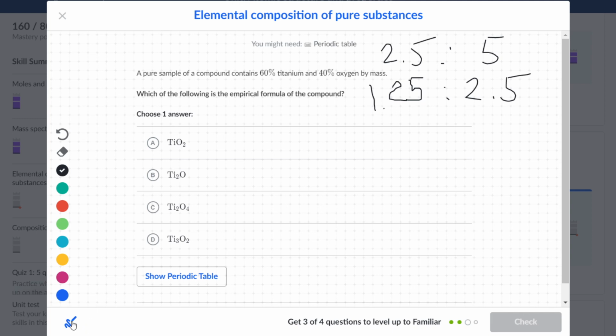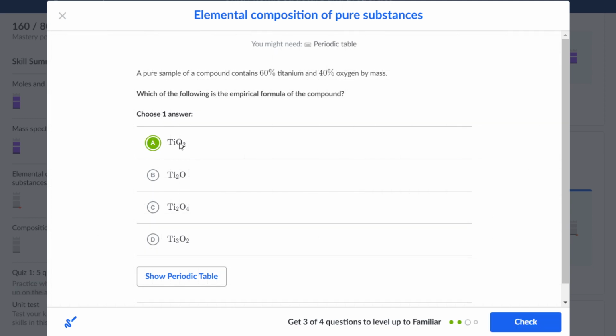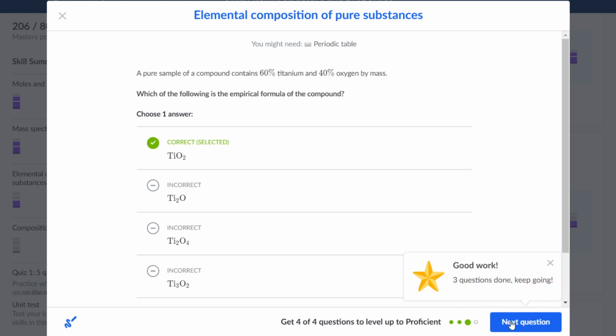And only A has the criteria that we want to find: titanium dioxide, TiO2, and it has 1 titanium to 2 oxygen, and that will be the empirical formula of the compound that we want to find. And that should be our final answer, and let's check. Perfect. And the next question would be the last question.